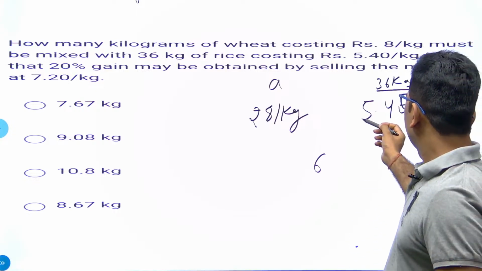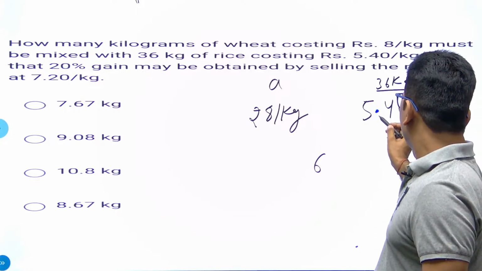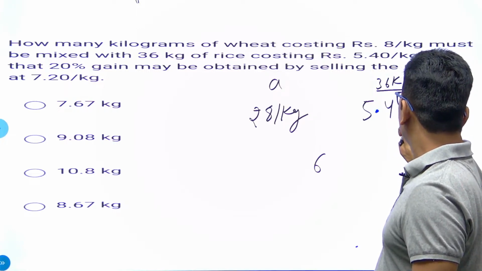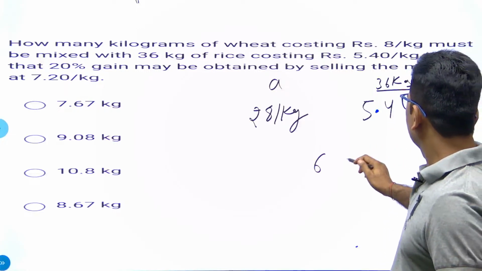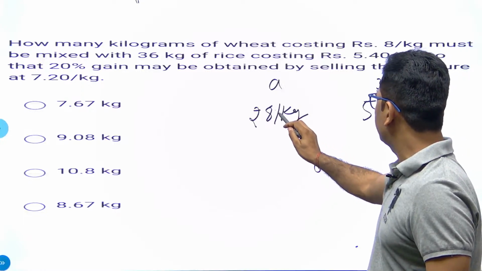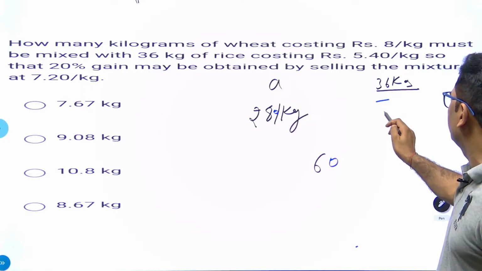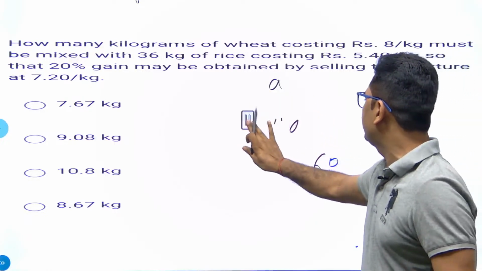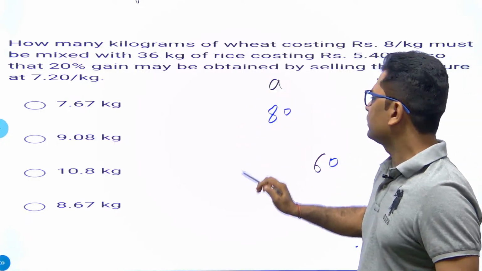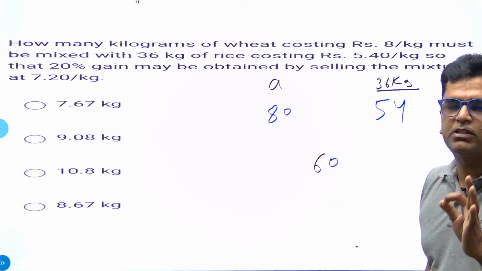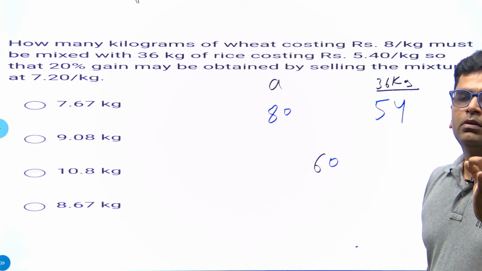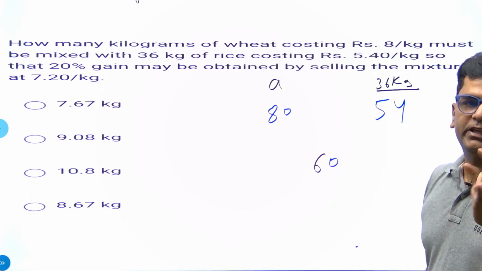So we want to remove this decimal and this 0, so it can be written as 5.4, it can be 6.0, it can be 8.0. Is this step clear to you? Now I have multiplied the whole equation by 10, so this is 54, this is 60 and this is 80 rupees per kg. This step I have just done to ease our calculation.